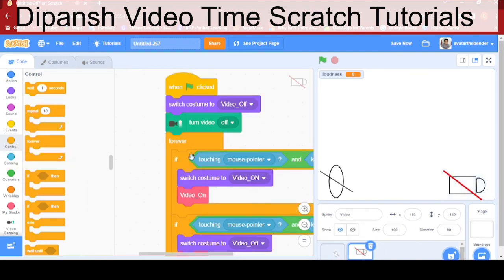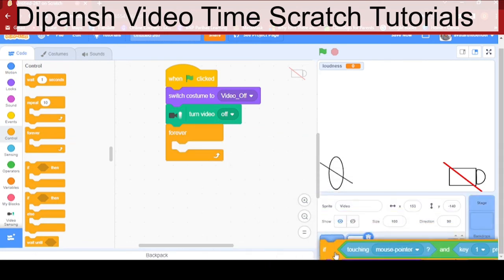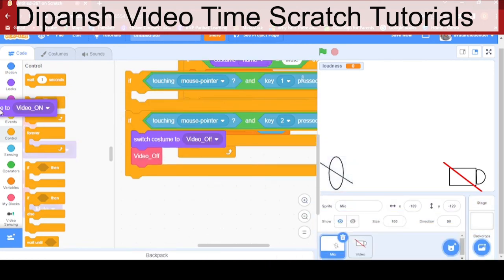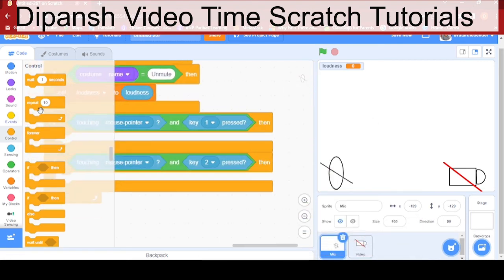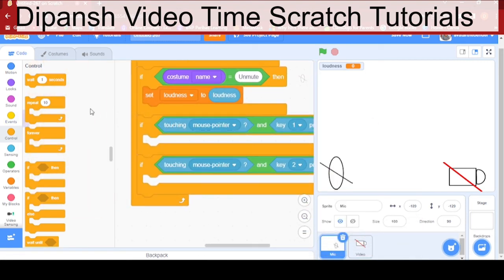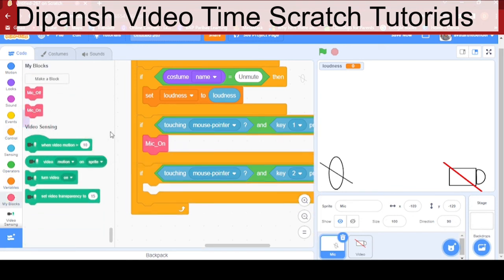Now go to our video sprite and put the ifs there. So we can take out everything there and put it in. So if touching mouse pointer and 1, mic on and mic off.